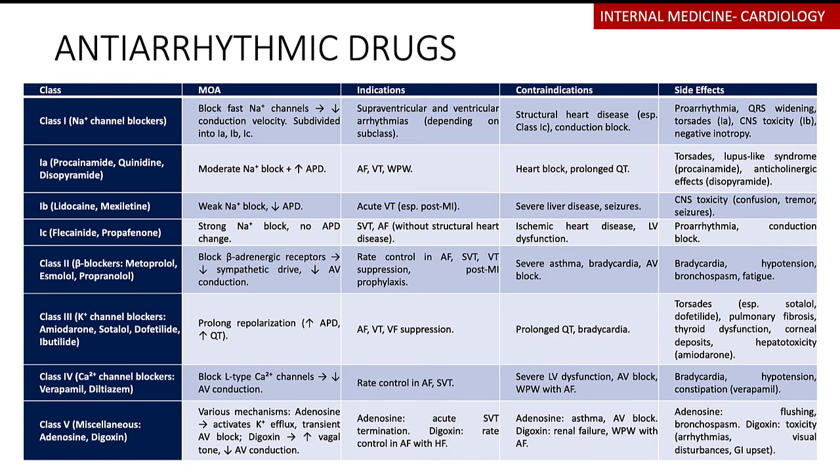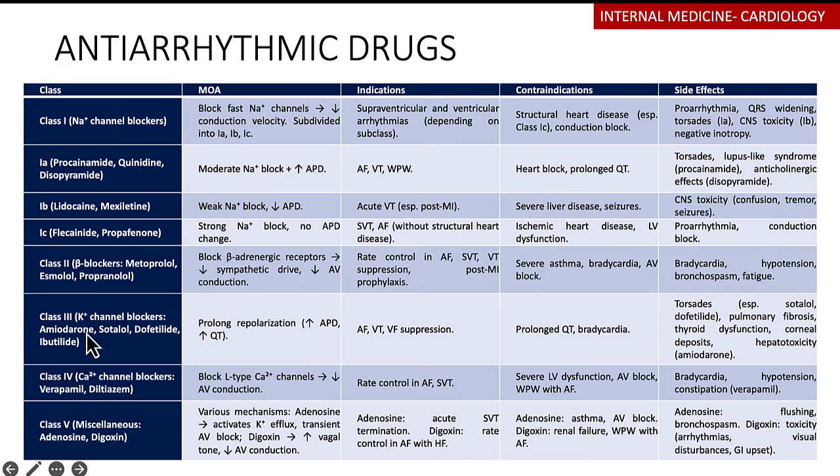They're going to reduce the AV conduction, so they will reduce the rate in atrial fibrillation. They'll work for supraventricular tachycardias. They suppress the ventricular tachycardias. They also work for the post-MI prophylaxis. We avoid this in patients who are diabetic. We avoid them in severe asthmatic patients and avoid them with severe COPDs, with bradycardic and AV blockade, because they can potentially cause bronchospasms, they cause fatigue, they can cause bradycardia, they can cause hypotension.